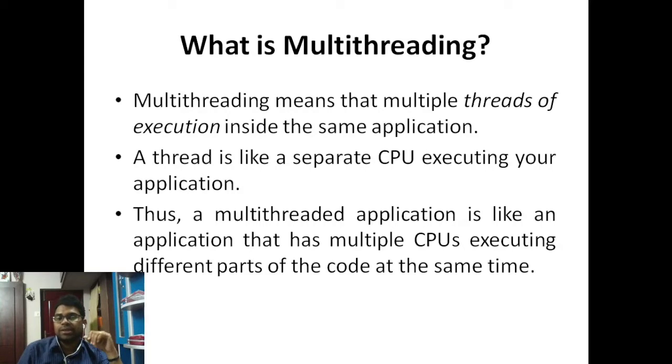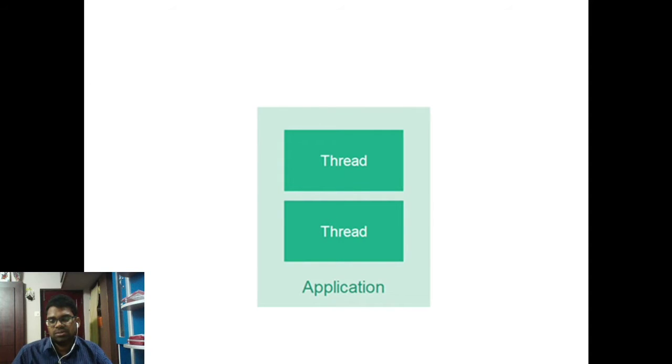Thus a multi-threaded application is like an application that has multiple CPUs executing different parts of the code at the same time. If you have an application, a certain part will work under a thread and another part of the same program will run with another thread. So at the same time, different parts of the code can be executed. So it acts like multiple CPUs, right? This is a simple example of a multi-threaded application. In an application there can be two or more threads, so that's said to be multi-threading.